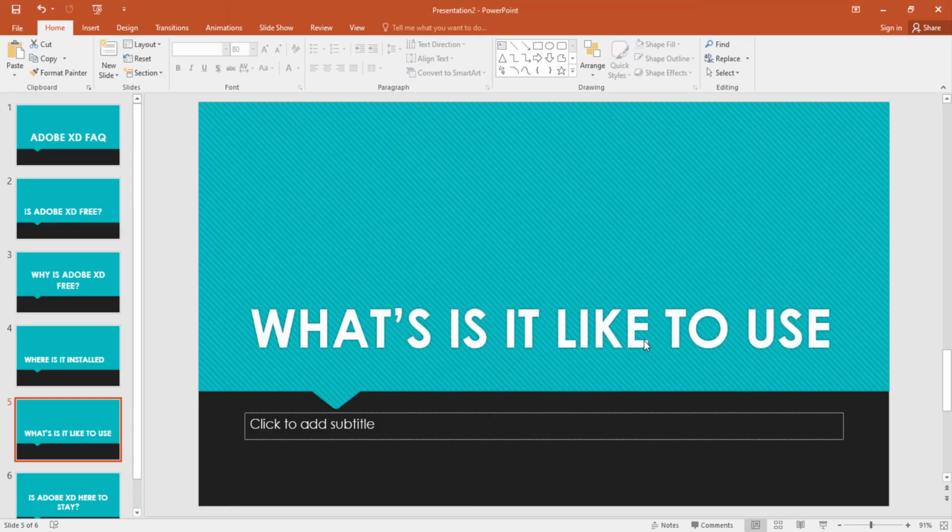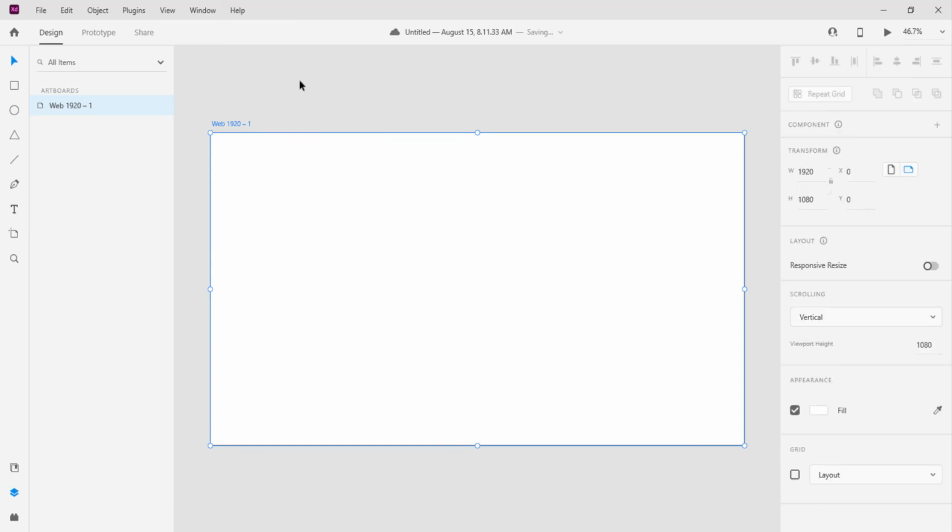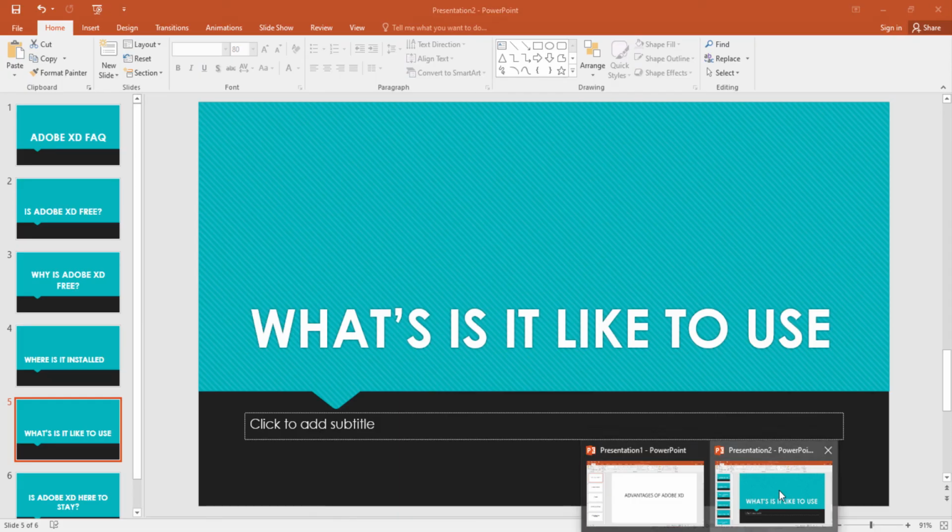All right, here is my Adobe XD, and this is the page that you see oftentimes after selecting an artboard. It is so simple to use Adobe XD. In fact, it is less overwhelming compared to Photoshop and other UI design tools out there. You have your tools at the left, you have the menu bars at the top, and you have the properties at the right. Depending on the tool you select, the properties at the right will change. So that's just it, guys. That's what it's like to use Adobe XD.